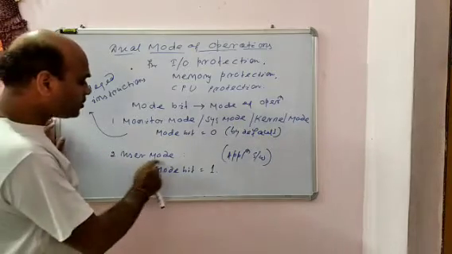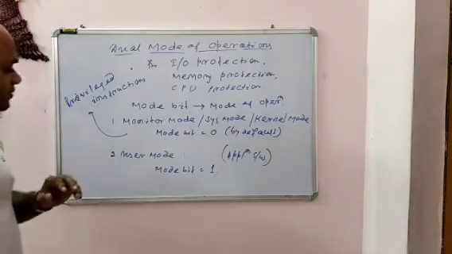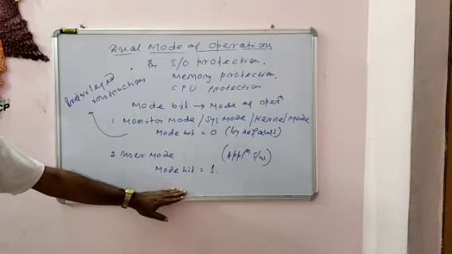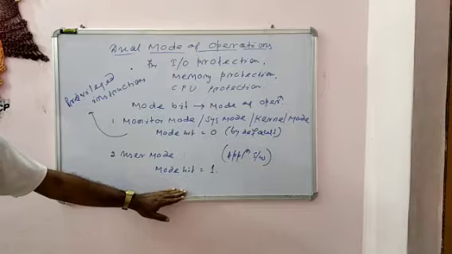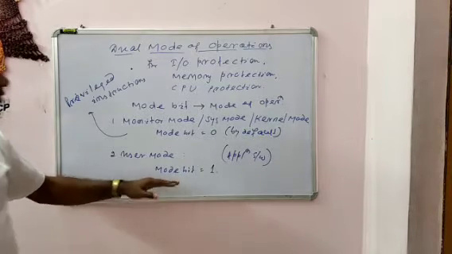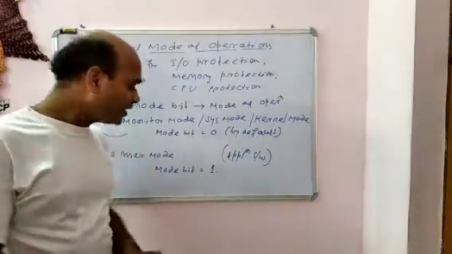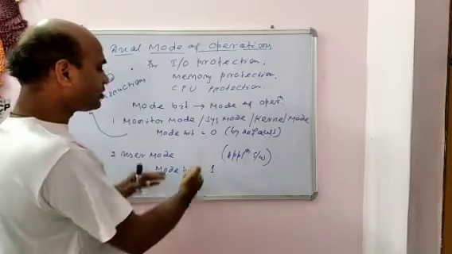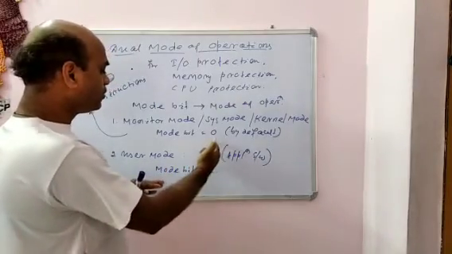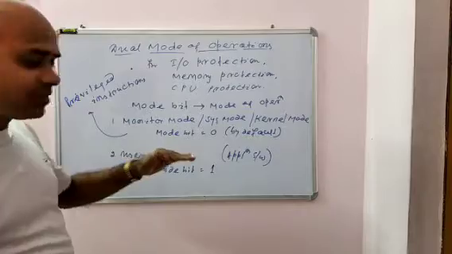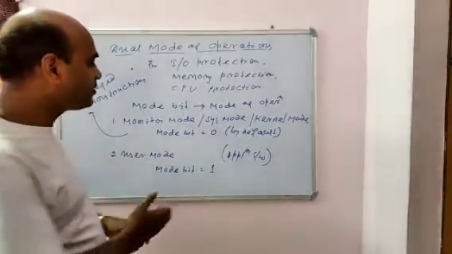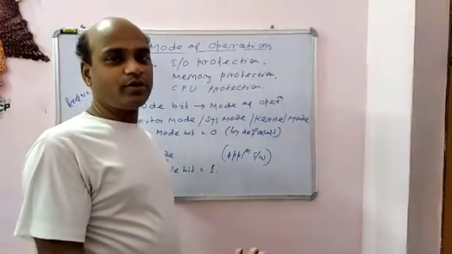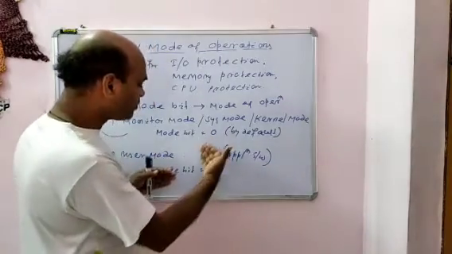So normally the user requests some system call. Then there will be a transition from user to kernel mode. So whenever we require a system call, the mode bit will be converted to kernel mode, which means it will convert 0 to 1, 1 to 0. Whenever we are in the starting position, by default the bit is 0, and whenever the user wants to execute an instruction, it will convert from 0 to 1.